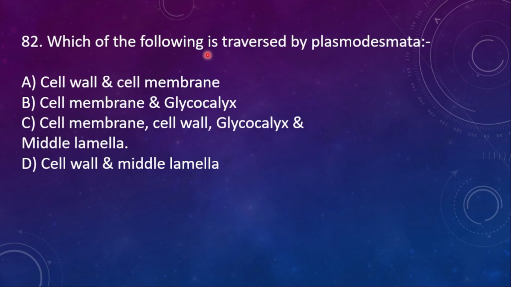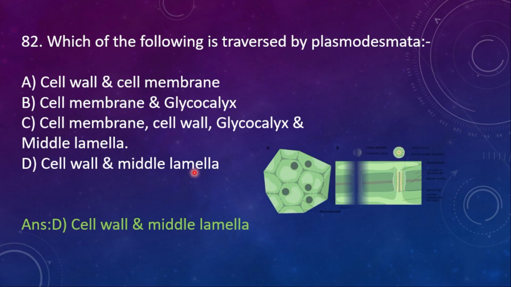82. Which of the following is traversed by plasmodesmata? A. cell wall and cell membrane, B. cell membrane and glycocalyx, C. cell membrane, cell wall, glycocalyx and middle lamellae, D. cell wall and middle lamellae. Here the right option is cell wall and middle lamella.